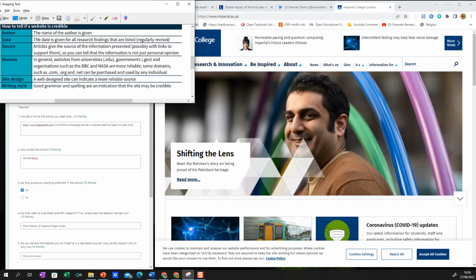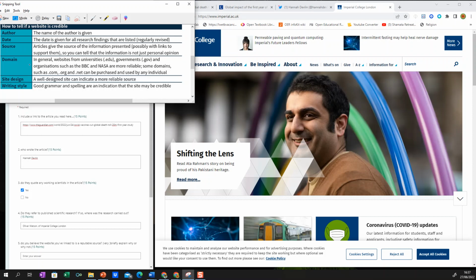So when we're looking at any of these sites, these are some of the things you want to take into account to evaluate. The name of the author is given, in the article and also in the report. The date is given for all research findings that are listed, and it's regularly revised. So the information is coming from a reputable journal. Articles give the source of the information presented, which it does, so you can tell that the information is not just personal opinion.